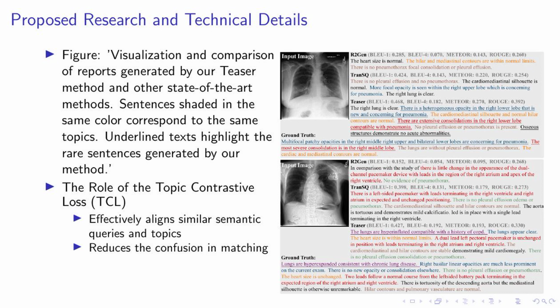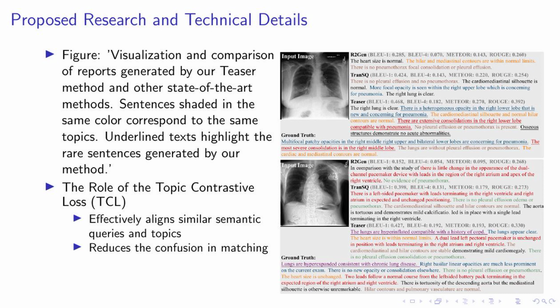Now, let's talk about the Topic Contrastive Loss, or TCL, a key component of our method. The TCL serves two main functions. Firstly, it aligns similar semantic queries and topics, ensuring that each query learns a unique topic. Secondly, it reduces confusion in matching, making the retrieval process more efficient and accurate.